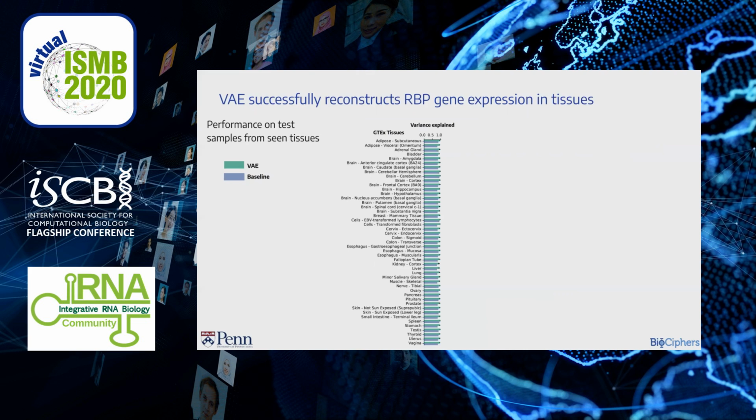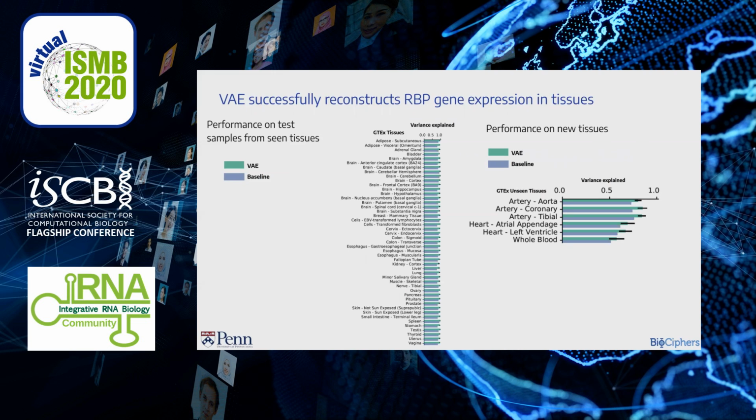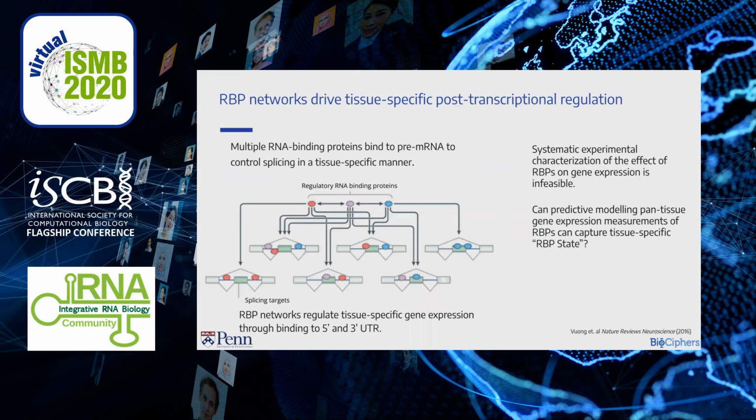On x-axis is variance explained by the reconstruction. Higher values are better, and on y-axis are the 47 tissues. Our VAE outperforms the baseline and is able to learn RBP gene expression across all tissues. Then we move on to unseen tissues, where our VAE still beats the baseline, even though it has never seen these tissues before. Next, we ask, can we simulate the knockdown of RBPs through these predictive models?